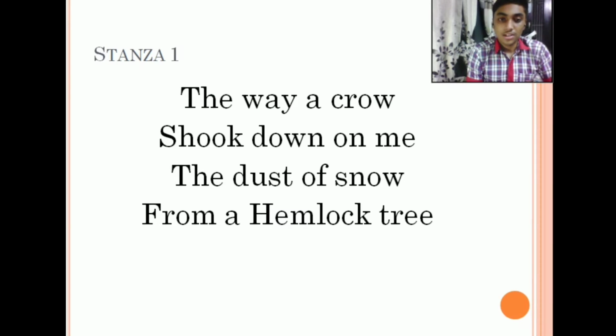So this poem has two stanzas. In this poem, Robert Frost describes an incident of his life. Let us read the first stanza. The way a crow shook down on me the dust of snow from a hemlock tree. This stanza is very small as it contains only 4 lines. Let us see the glossary of this stanza.